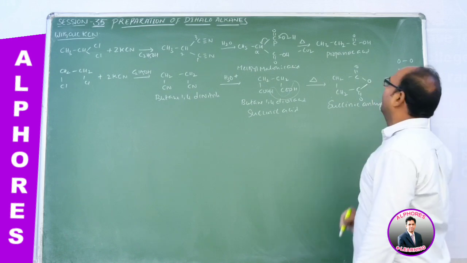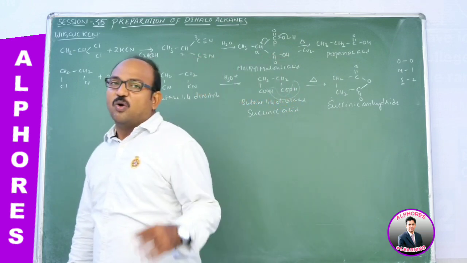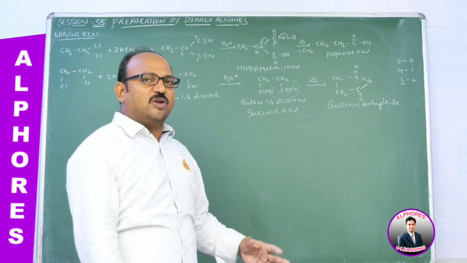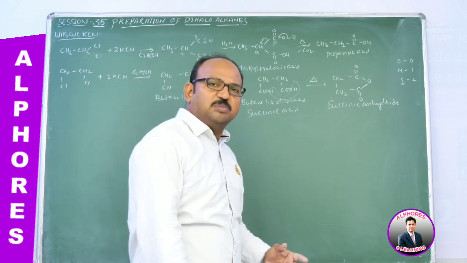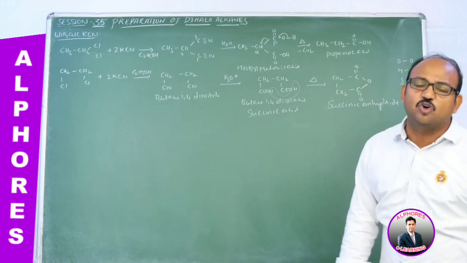So this reaction we can use to distinguish 1,1-dichloroethane and 1,2-dichloroethane. Which substrate is 1,1-dichloroethane and which is 1,2-dichloroethane, we can clearly distinguish. Hope you got the point.